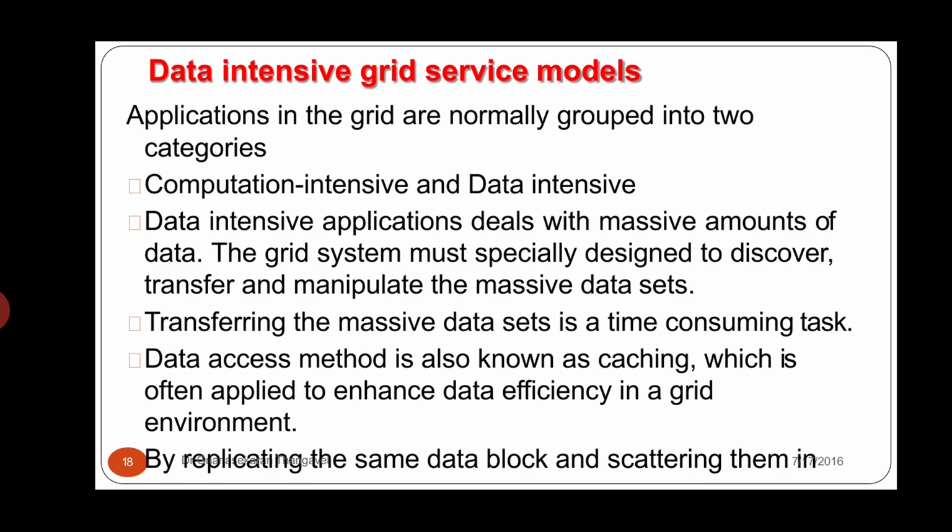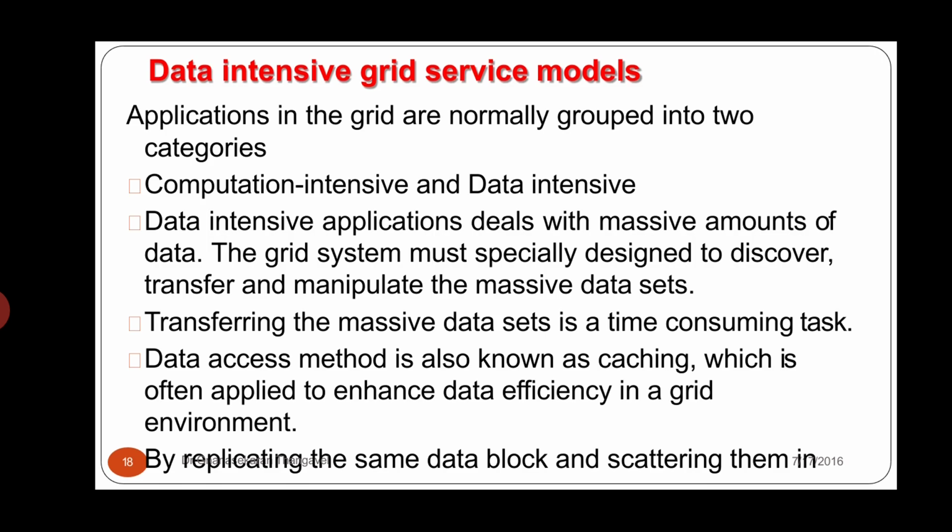Here the grid system must be specifically designed to discover, transfer and manipulate, in the sense manage, handle and manipulate, the massive, in the sense large, amount of data sets. Transferring massive data sets is a time consuming task.